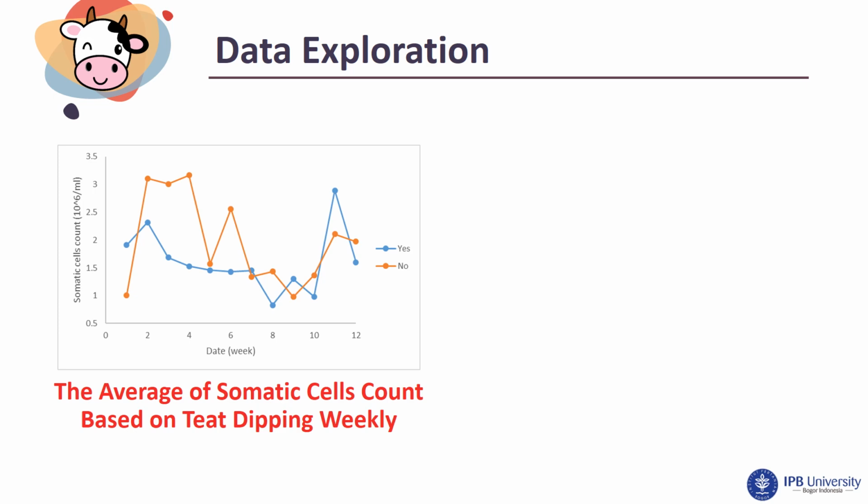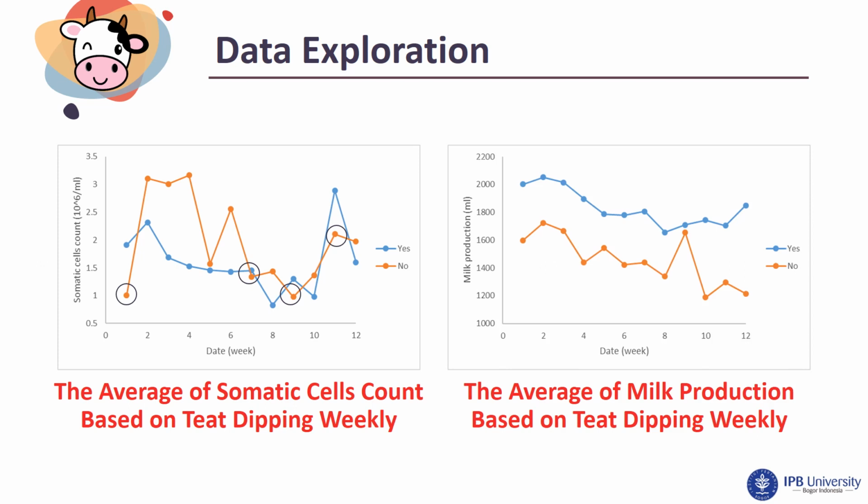We hope that doing teat tipping has a lower somatic cell count than not. But the strange thing is that in the first, 7th, 9th, and 11th weeks there is a higher somatic cell count than without teat tipping. If we compare the somatic cell count with milk production, there is a clearly different pattern between doing teat tipping and not doing teat tipping.